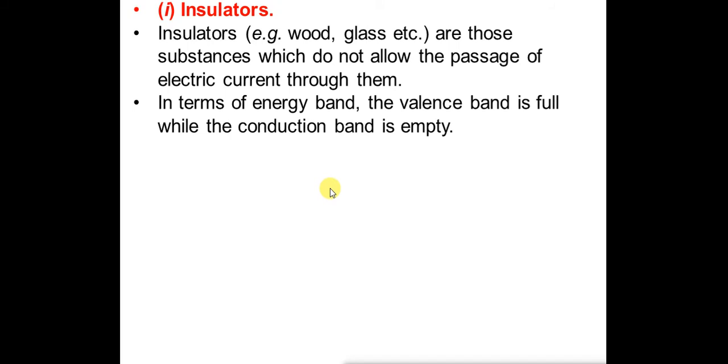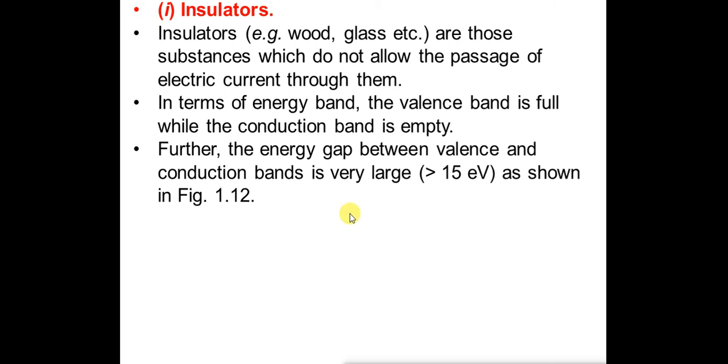As the conduction band is completely empty, it does not have any free electrons, and hence no current can flow through it. In most insulators, the forbidden energy gap, that is the gap between the valence band and the conduction band, is very large. It is more than 15 electron volts.